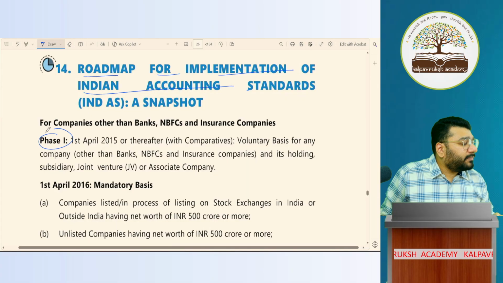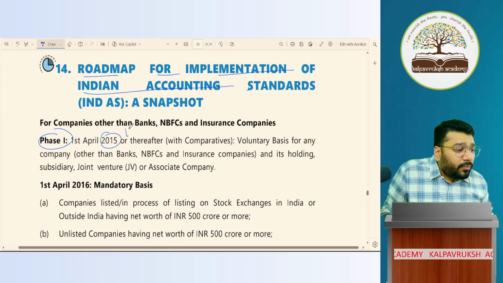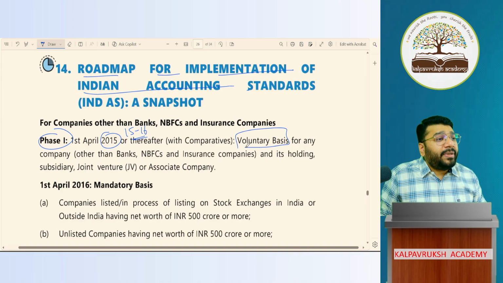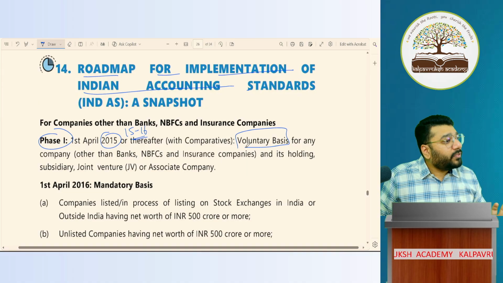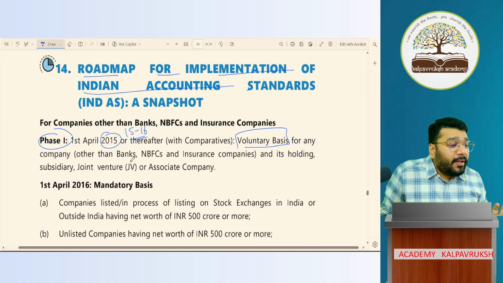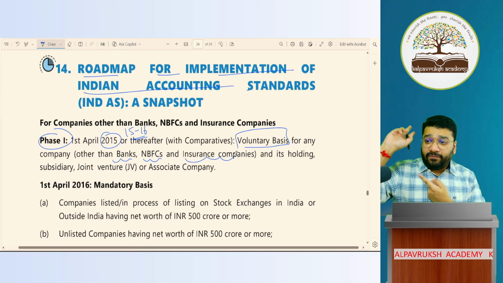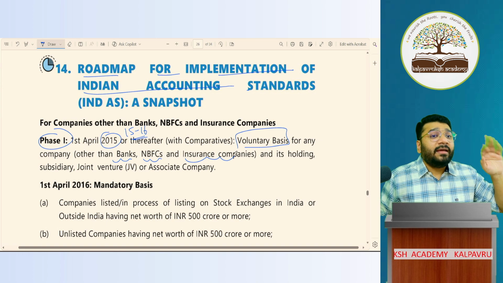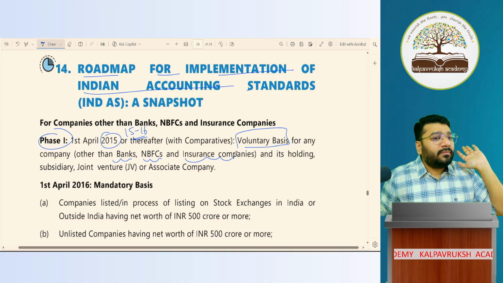In phase 1, what they said is, from the financial year 15-16 onwards, on a voluntary basis, the companies can opt for Ind-AS. Got it? In that, who are excluded? Banks are excluded, NBFCs are excluded, and insurance companies are excluded. So in the year 15-16, if any company wanted to apply Ind-AS, they were given the freedom on a voluntary basis. You can apply.